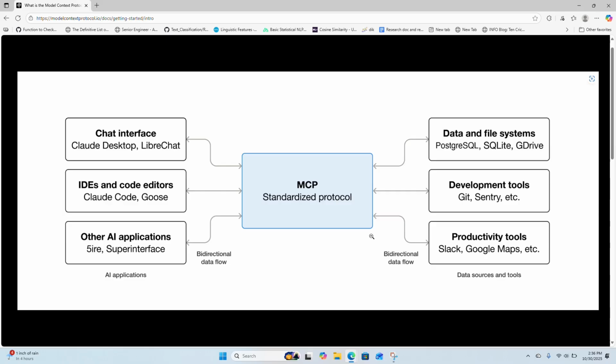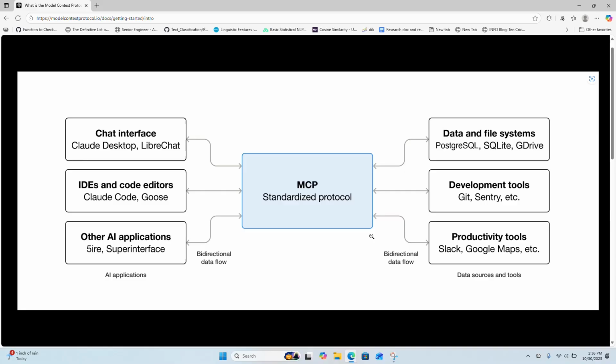Now, this is huge for developers, researchers, and enterprises because with MCP, you can build agentic systems that are modular and reusable. You can also create cross-model integration. For example, a LangGraph agent can call an OpenAI GPT function directly.